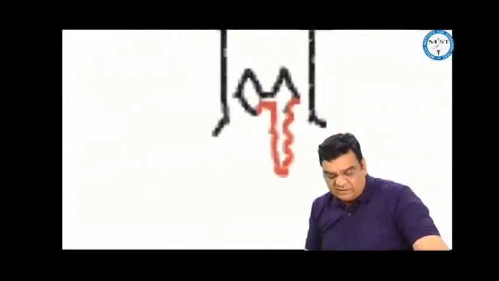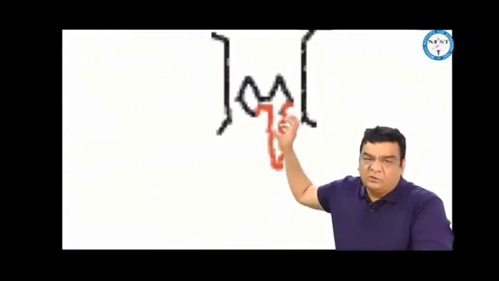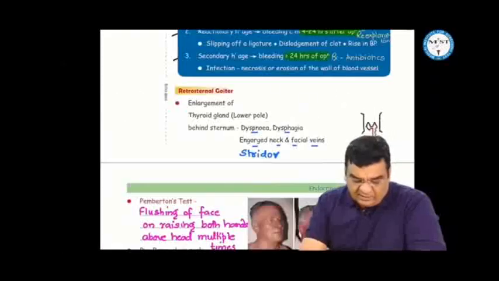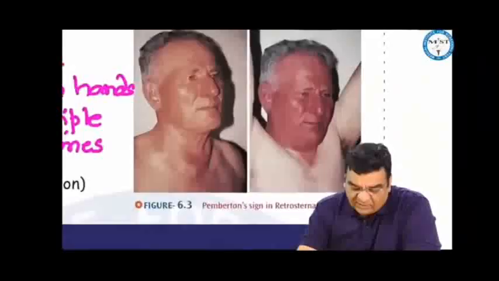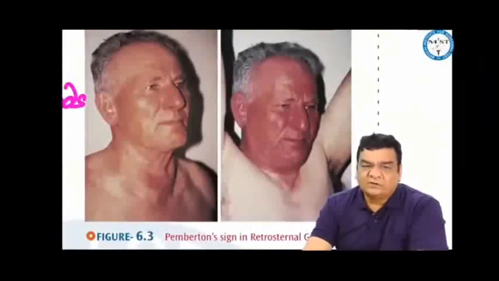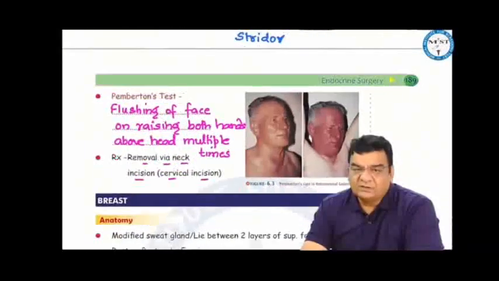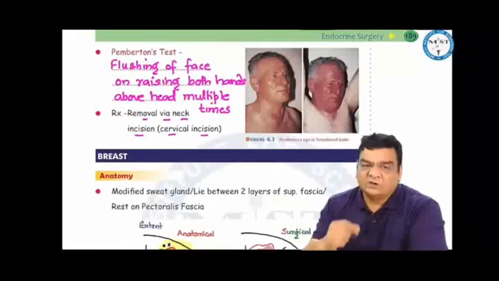Retrosternal goiter, as the name implies, is enlargement of the thyroid gland behind the sternum. Usually, the lower pole of the thyroid gland enlarges behind the sternum. This can lead to pressure symptoms like dyspnea and dysphagia. Pressure on the vena cava can lead to engorged, dilated neck veins. There can be stridor. We can elicit Pemberton's test or Pemberton's sign: flushing of the face on raising both the hands above the head multiple times. This is what Pemberton's test is. And removal of retrosternal goiters is by a neck incision or a cervical incision.